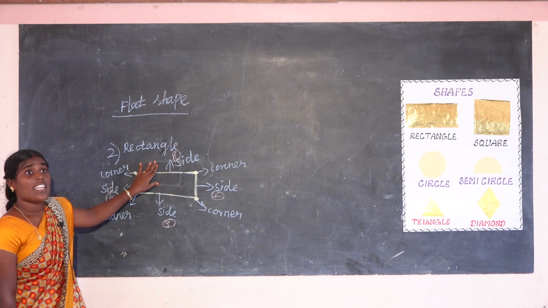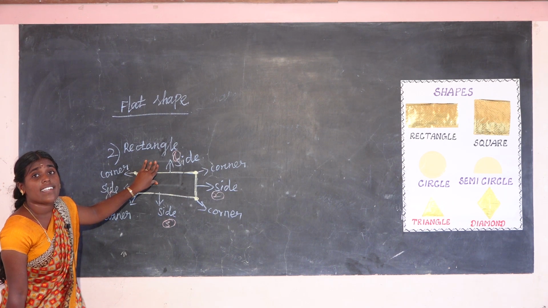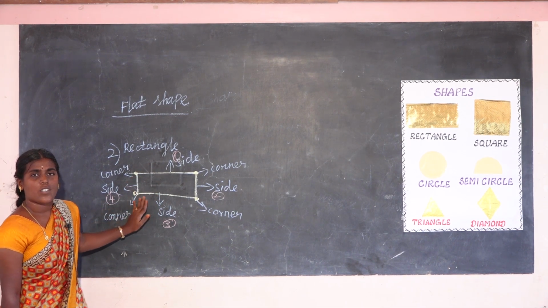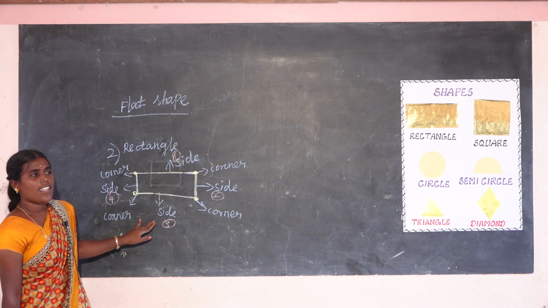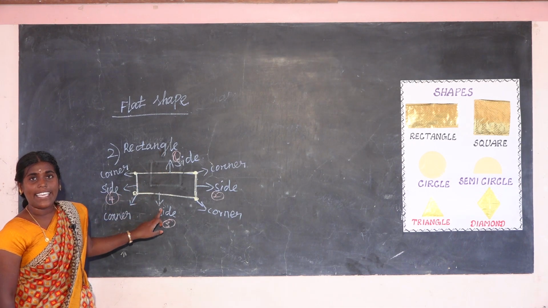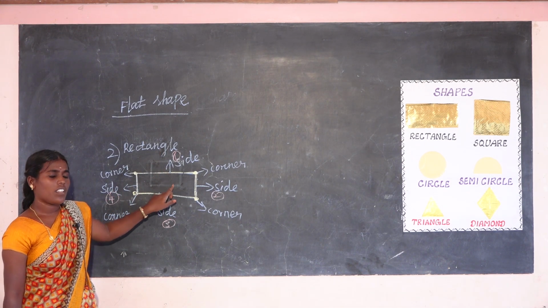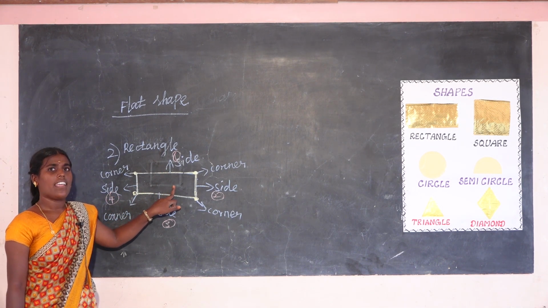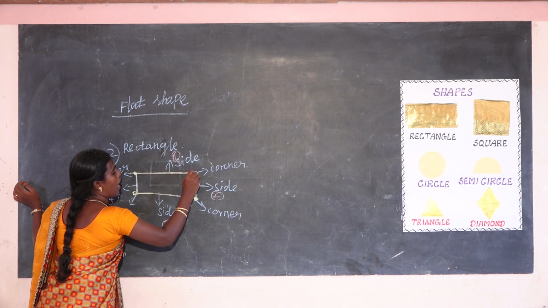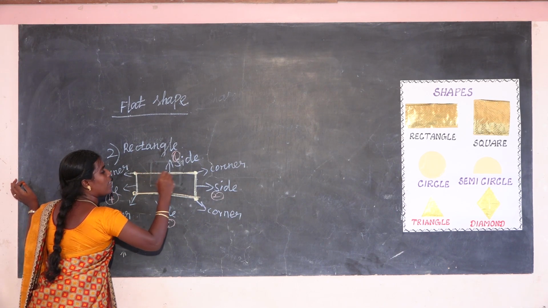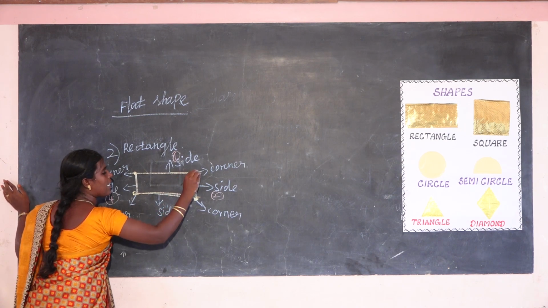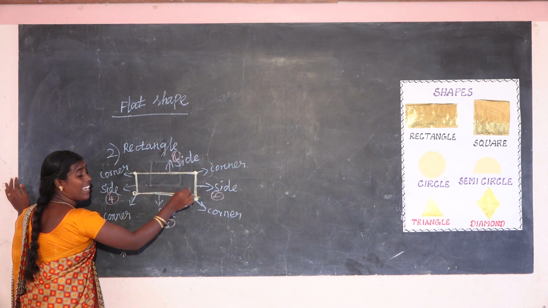Next one is, the square has all sides equal, but the rectangle has only opposite sides equal. What is this? The rectangle has only opposite sides equal. A square has all sides equal. See here the length. See here, up and down only the length is the same, but left and right, both lines are unequal.